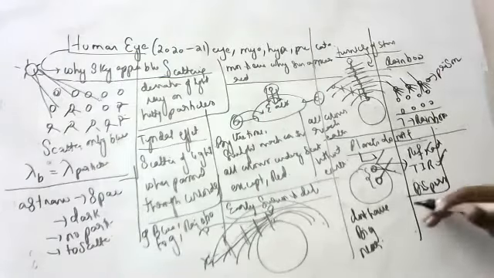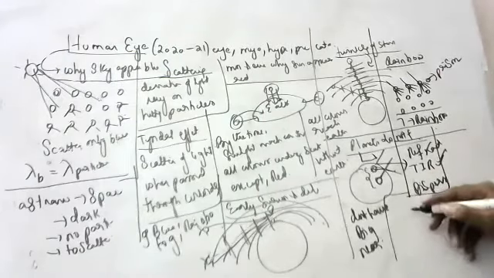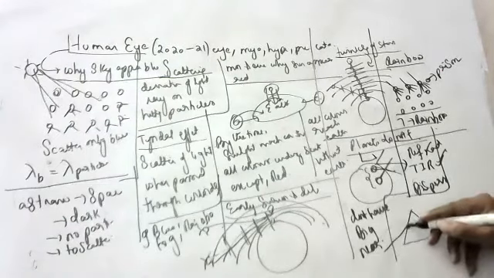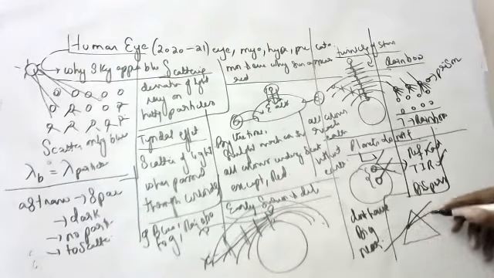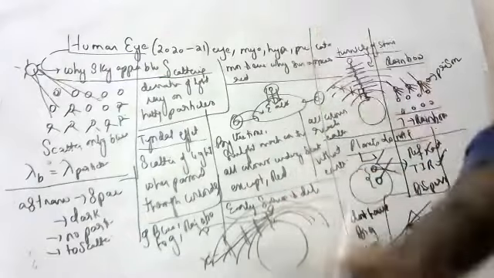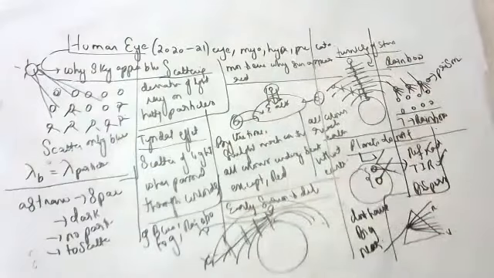Now, what is dispersion? Very, very important question, children. Every year in board exam they'll ask, what is dispersion? When white light is passed through a prism, it splits into seven different colors. Splitting of white light into seven different colors when passed through a prism is called dispersion.